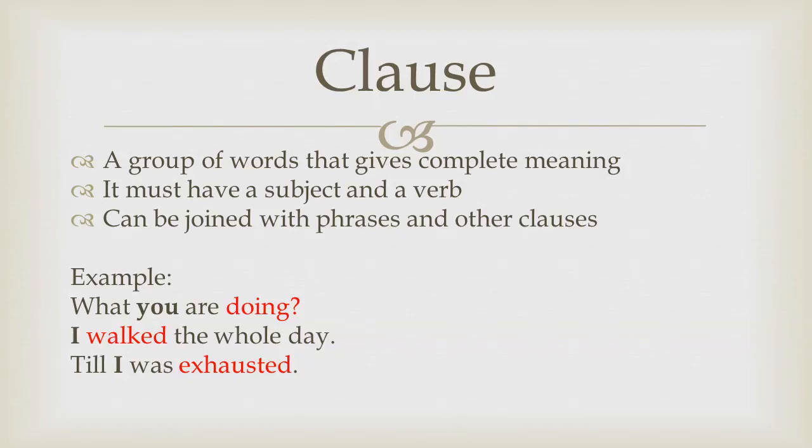What you are doing. I worked the whole day till I was exhausted. You are given 3 examples of clauses. In the first example, what you are doing, find the subject. You, in bold black. This is the subject. Find the verb: doing, highlighted in red. This is the verb.